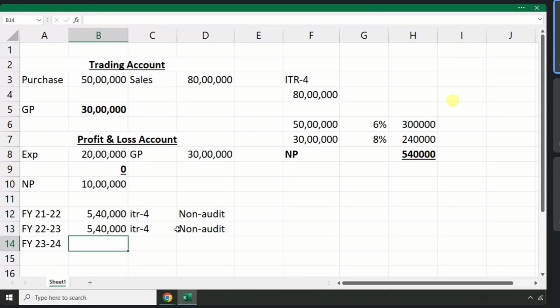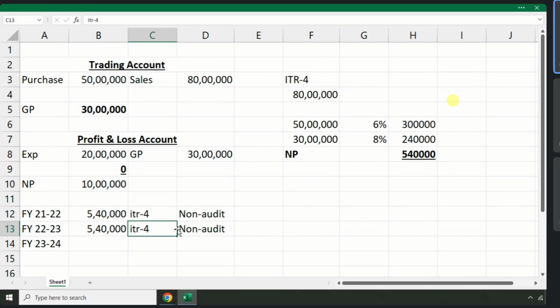Just because of 1 year, if you wanted to show only 2 lakhs instead of 5,40,000, if you go for audit, you need to continue with the same process for more financial years. Instead of doing that, okay, my profit is 2 lakhs in that year, but I will report my minimum profit as 5,40,000. I will file ITR form number 4.